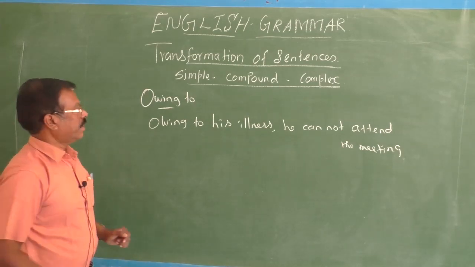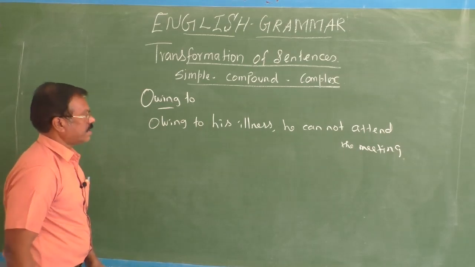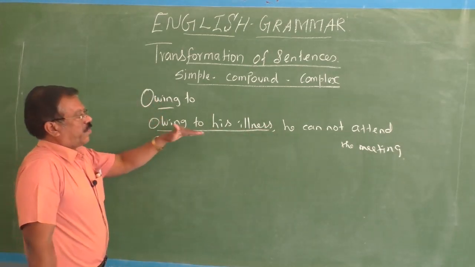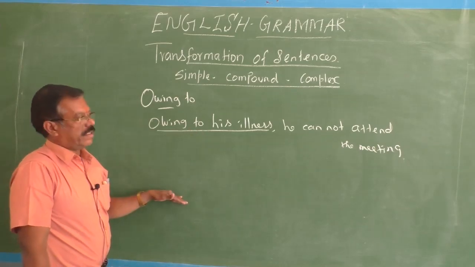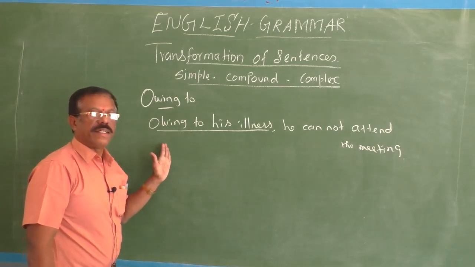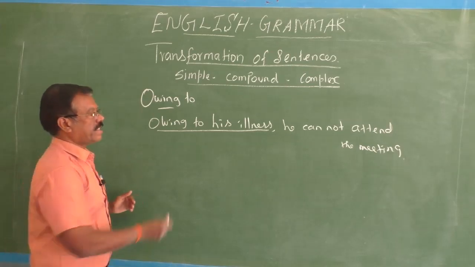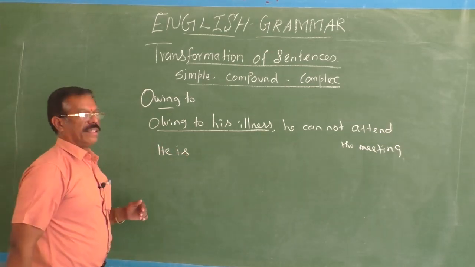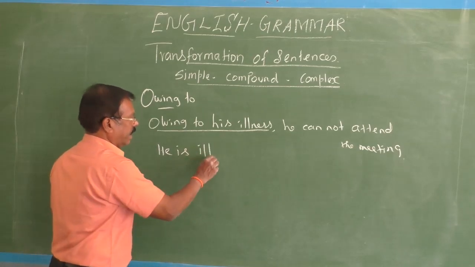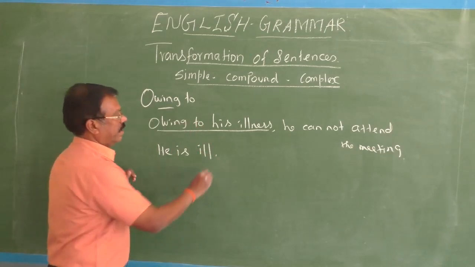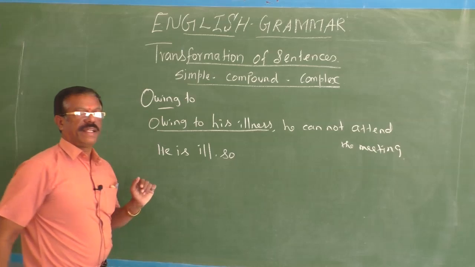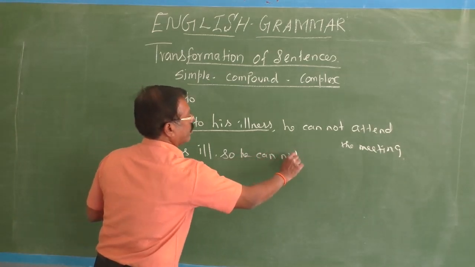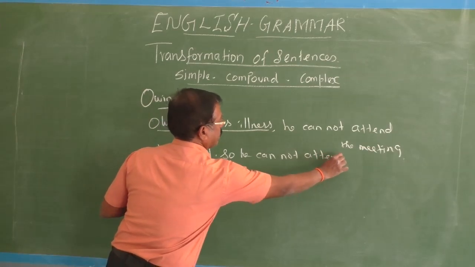Okay, fine. Now, owing to his illness is a phrase. This should be transformed into a clause. Then what is the procedure? You have to introduce a subject, he. Then be verb, is. He is ill. Then a connecting word, a coordinating conjunction. So he cannot attend.